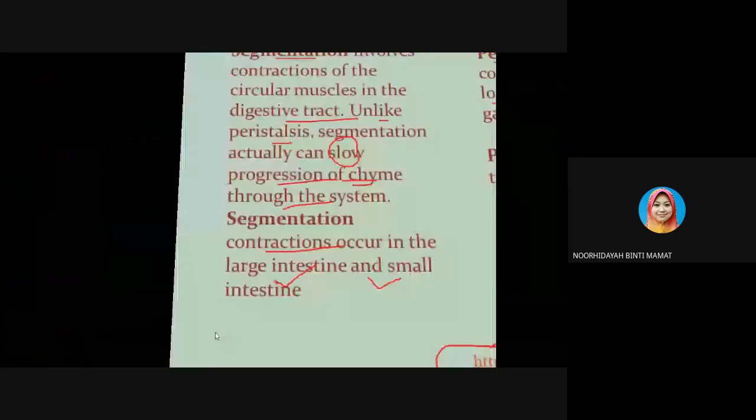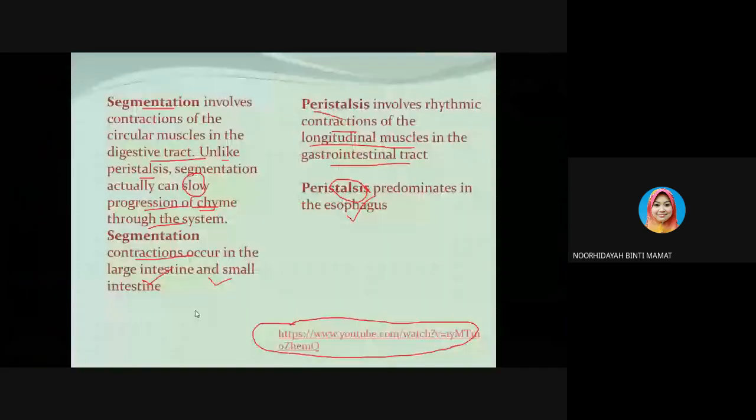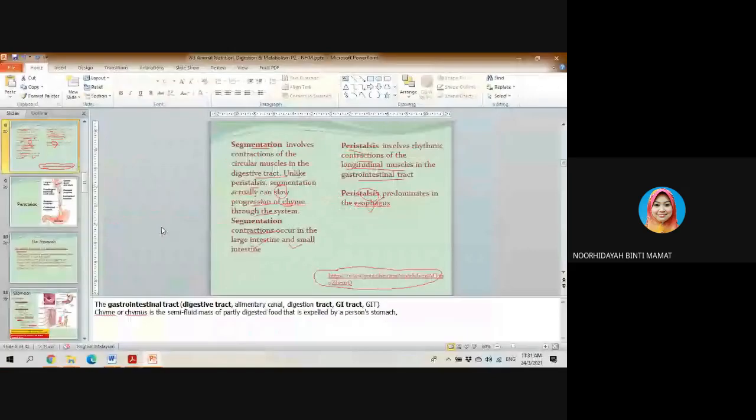So that is the movement of the gut. We have two types, which is segmentation. All right, engineers, in this video, we're going to talk about the motility of the small intestine. So let's go ahead and get started.